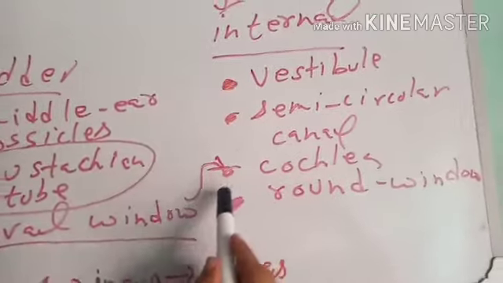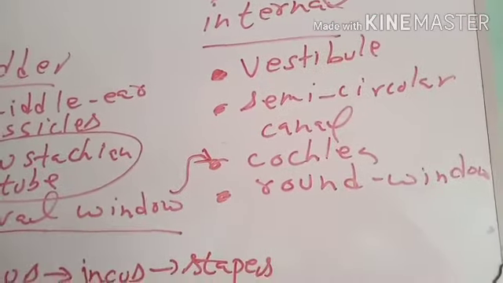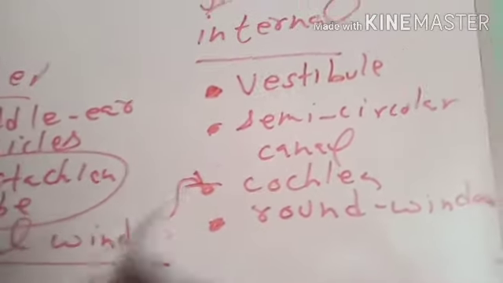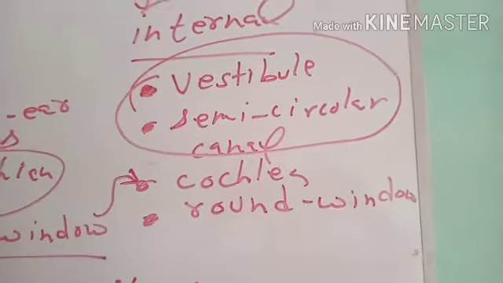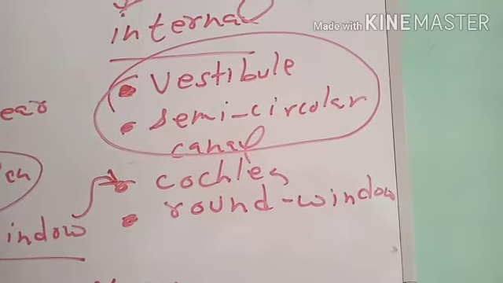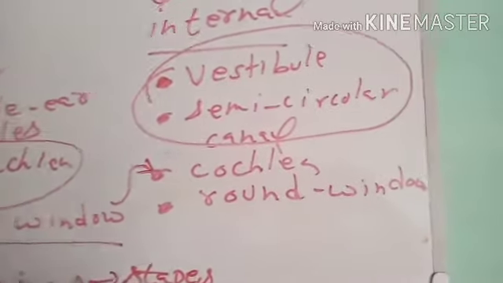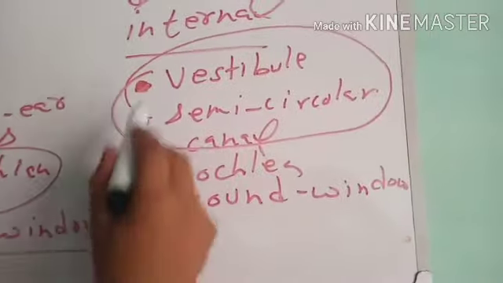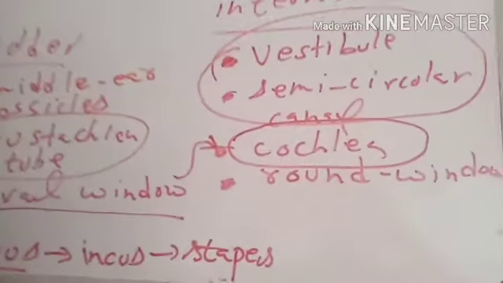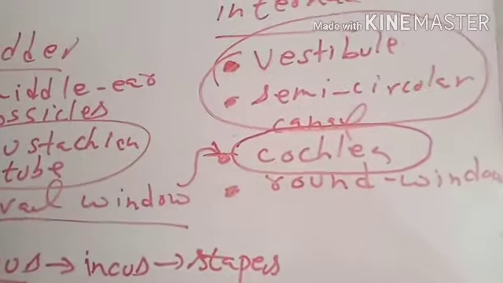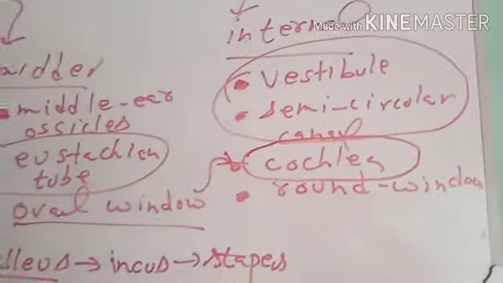Internal ear consists of two receptor organs. One is vestibule and semicircular canals which are specialized for balance and posture of the body. And the other receptor present in the internal ear is cochlea. Cochlea is the sound receptor present in the internal ear, and vestibule and semicircular canals are the receptors of body balance and posture.